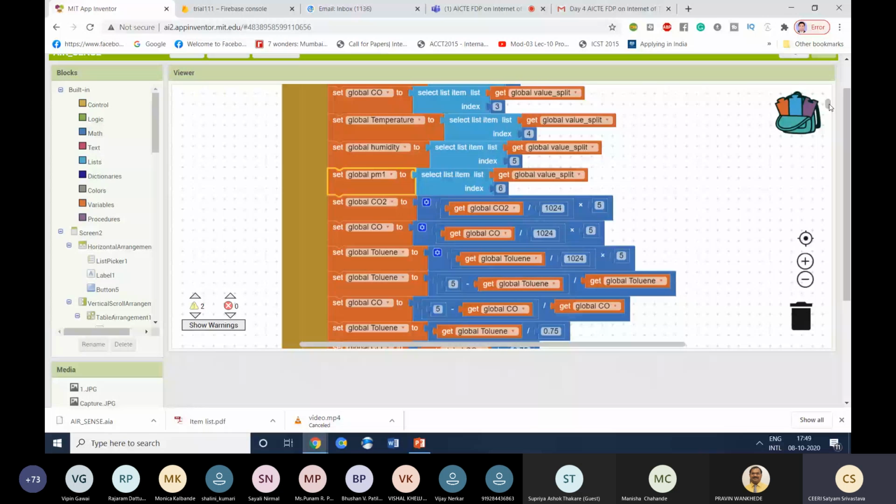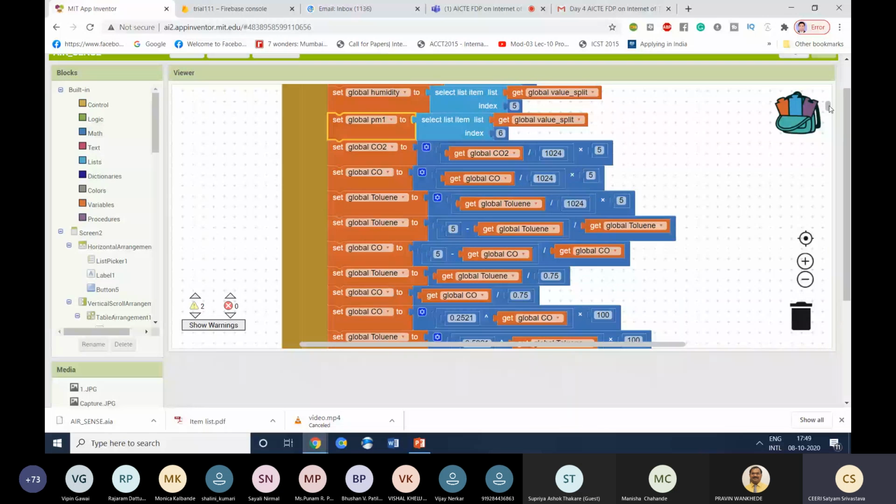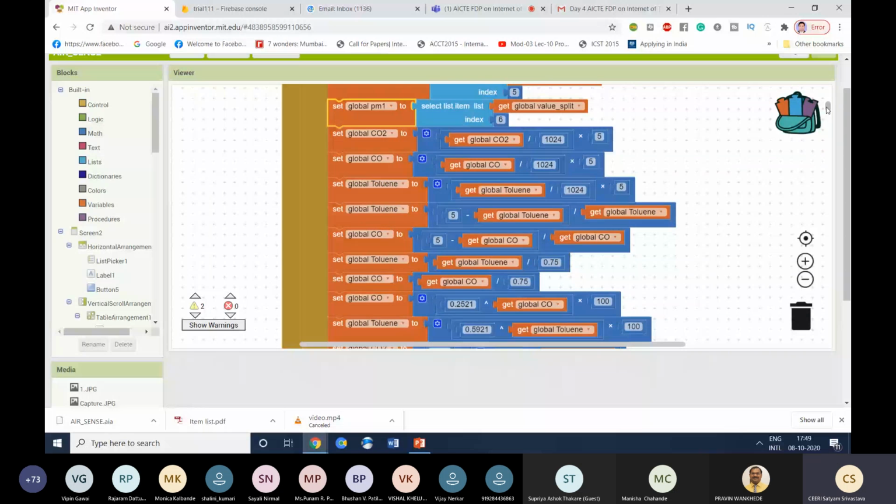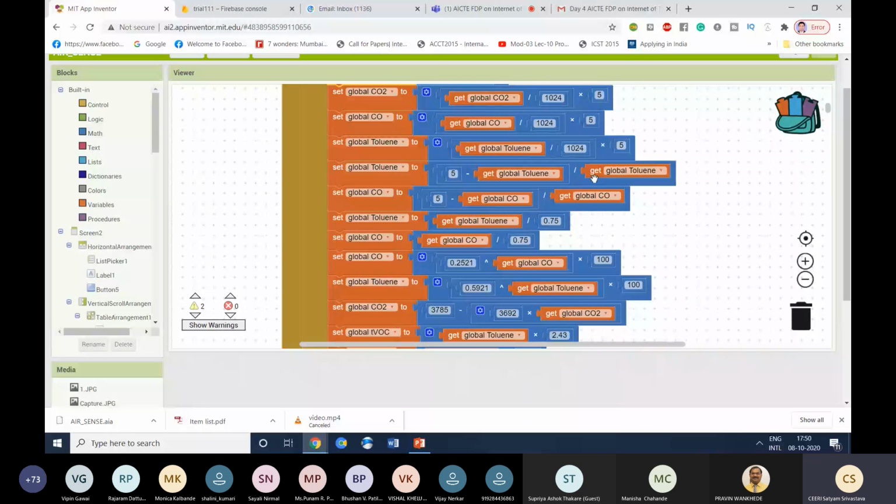Then obviously we need to convert it to the 0 to 5 volt range. For that, we have used a simple ADC formula so that it converts to 0 to 5 volt. Then for every sensor we have implemented different existing models from different data sheets to convert those voltage values to the actual CO and toluene concentration data.